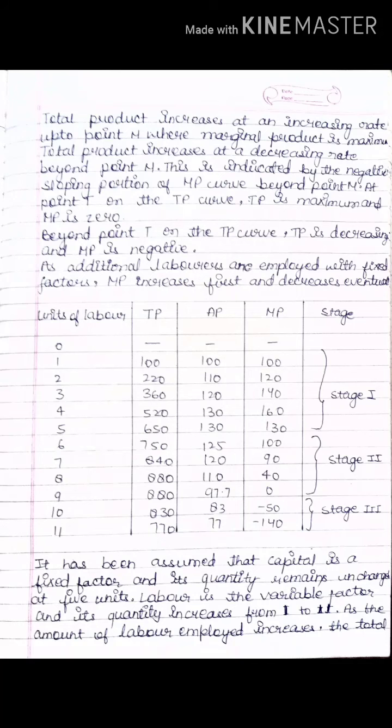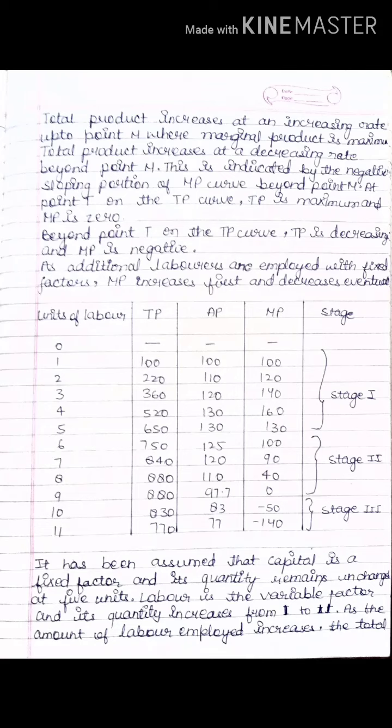Now the one which you have seen in the graph, what is that? Total product increases at an increasing rate up to point M, where marginal product is maximum. Now total product increases at a decreasing rate beyond point M. This is indicated by the negative sloping portion of the MP curve.